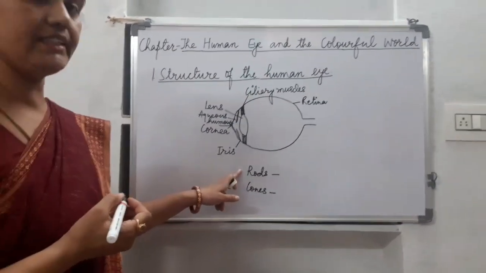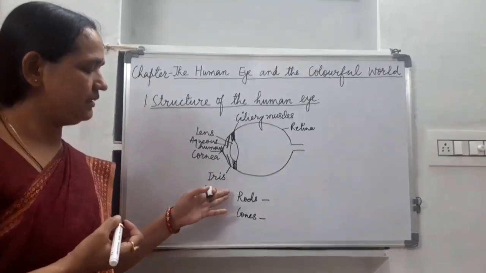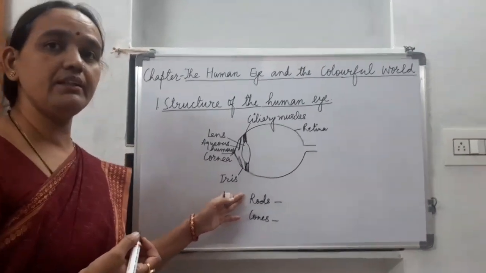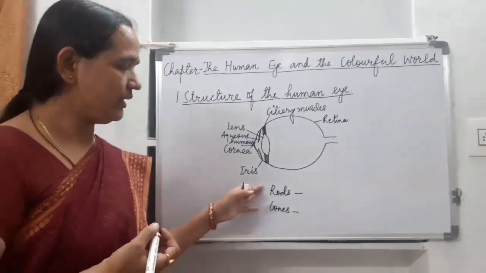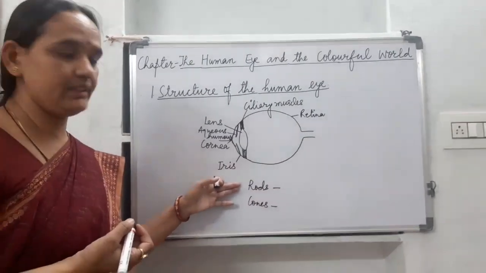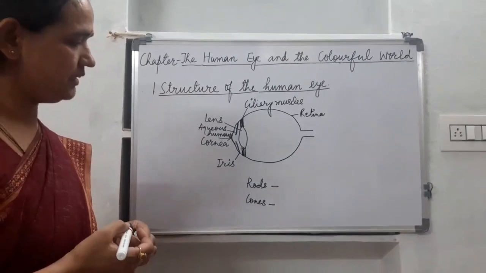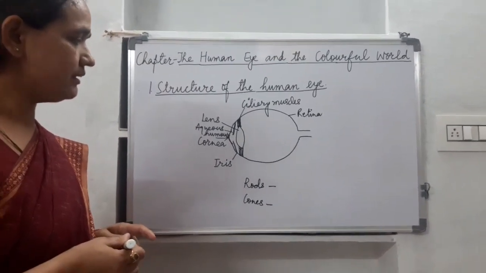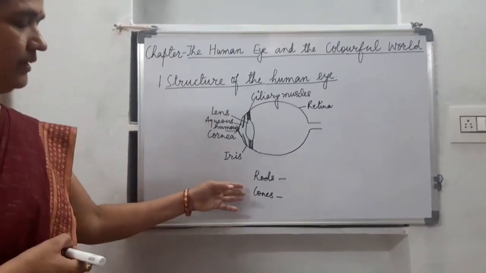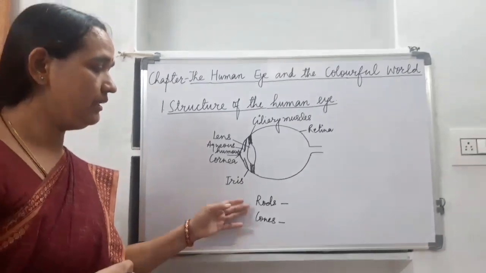Rods are sensitive to light. It means these rods help us to perceive vision in light. We are able to see in dim light also with the help of these rod cells. Whereas these cone cells are color stimulant cells, and these help us to perceive colors, or help us to see colors.